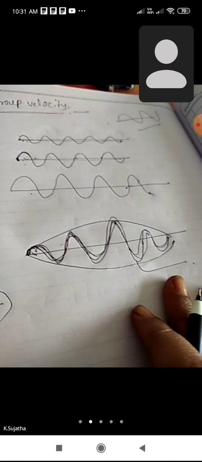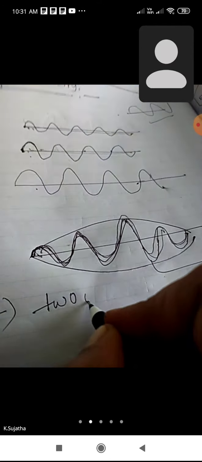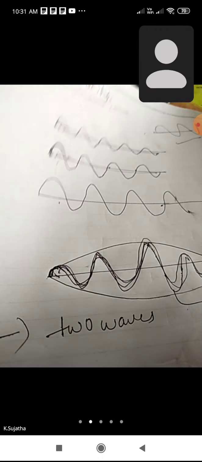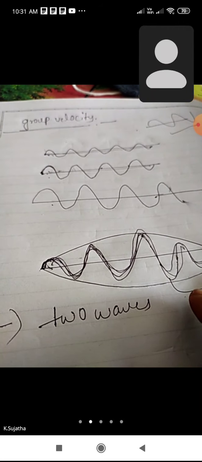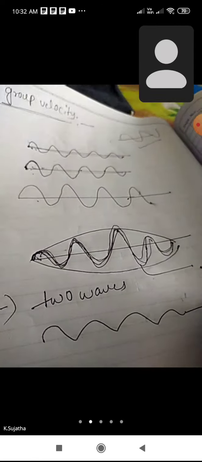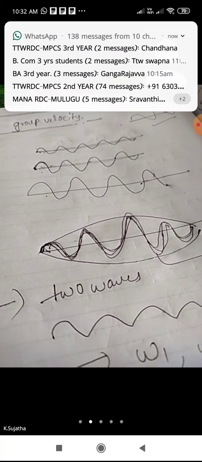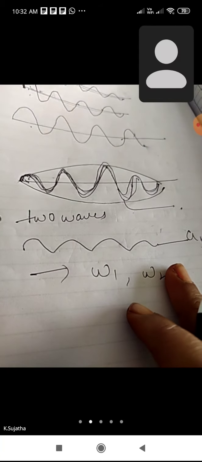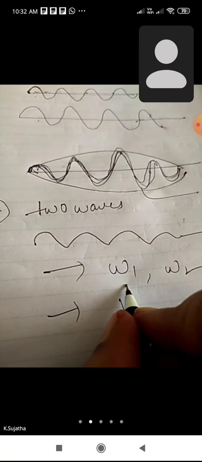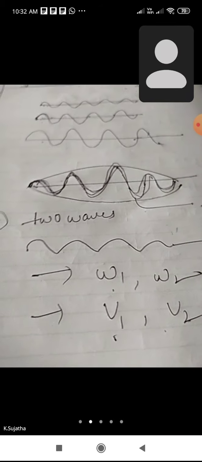Now we have to derive the expression for group velocity. Let us consider two waves, not three. Two waves have the same amplitude but slightly different angular frequencies. They move in the forward direction. Since there is a small change in frequency, their velocities also differ slightly, and are considered as v1 and v2.